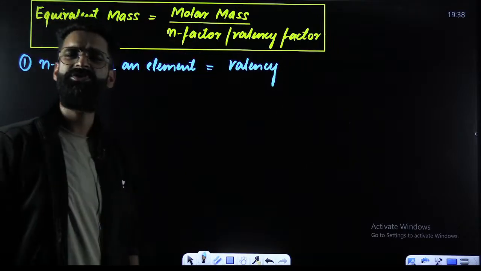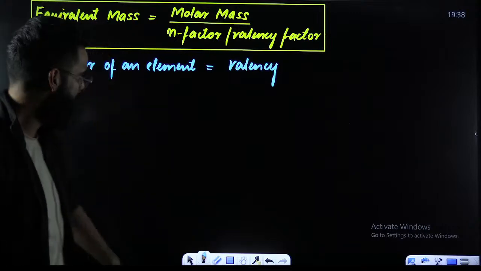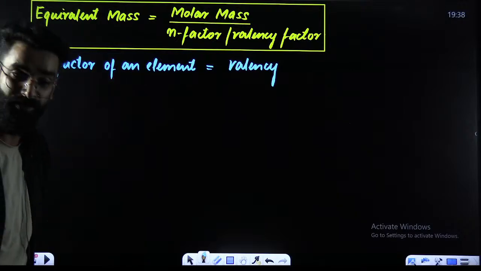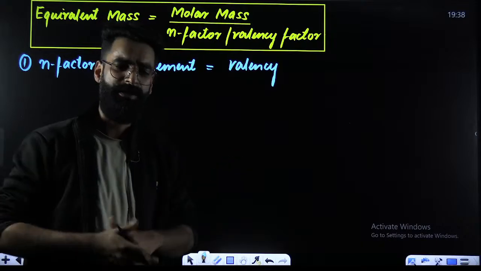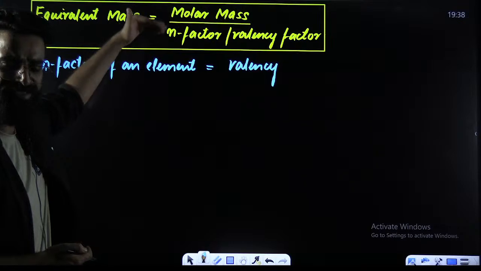Whatever is going to be the valency of the element, that is something which you will be calling as n factor of the element. And once you get n factor of the element, you can easily calculate equivalent mass. How? Molar mass divided by n factor.